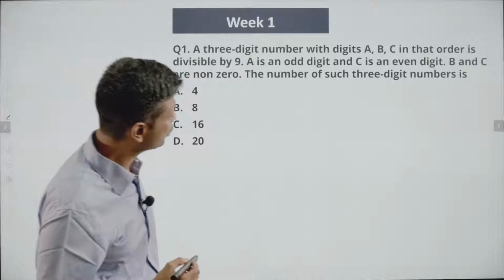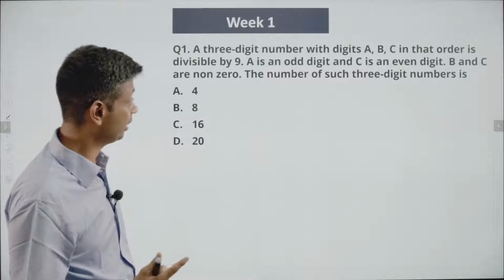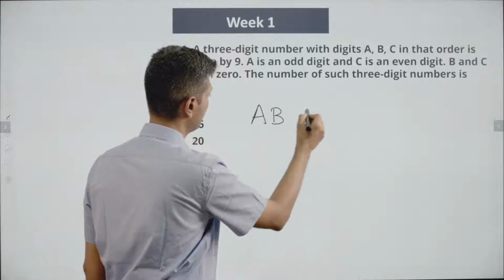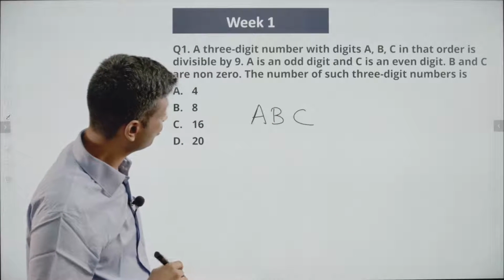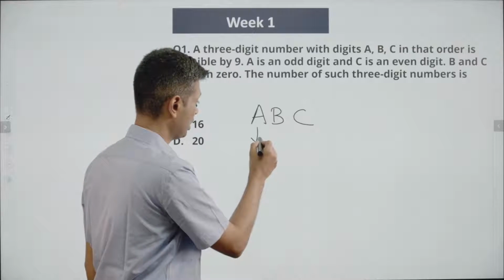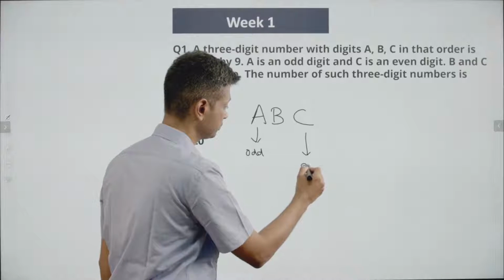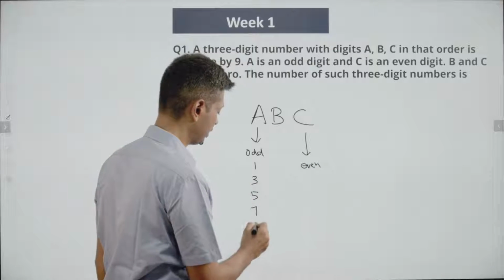A 3-digit number with digits A, B, and C in that order is divisible by 9. A is an odd digit and C is an even digit. So A can be 1, 3, 5, 7, 9.